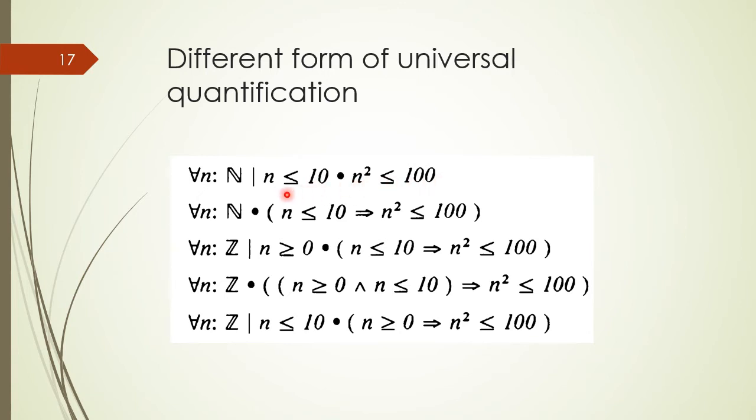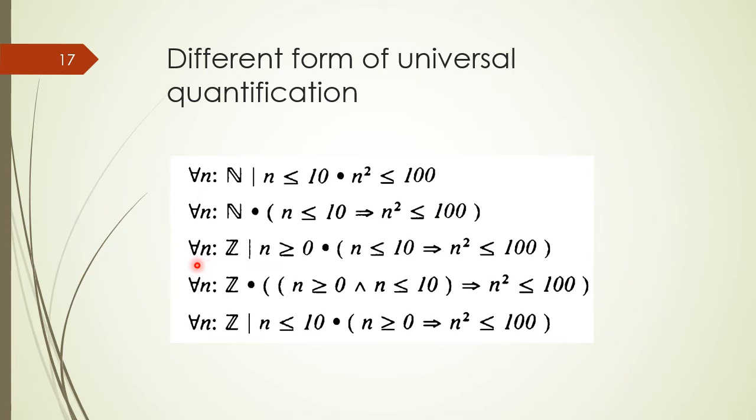We can make the constraint part of the predicate, and we have its implicit representation in the form of for all n of type natural numbers, if n is less than or equal to 10, then n squared is less than or equal to 100.